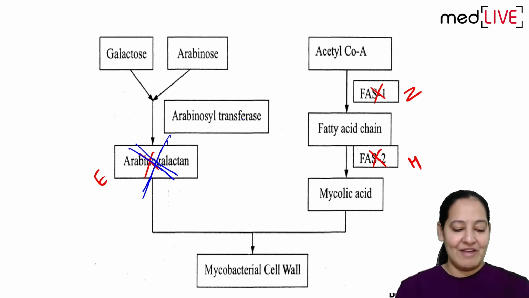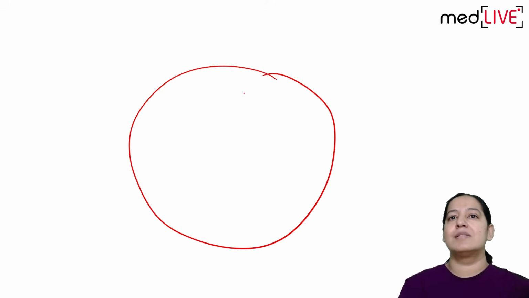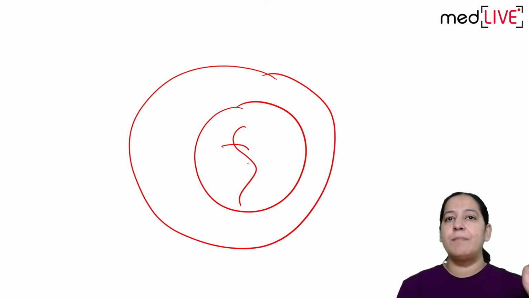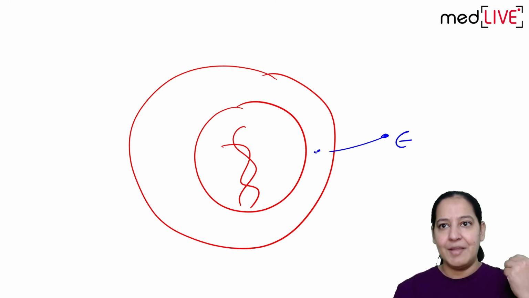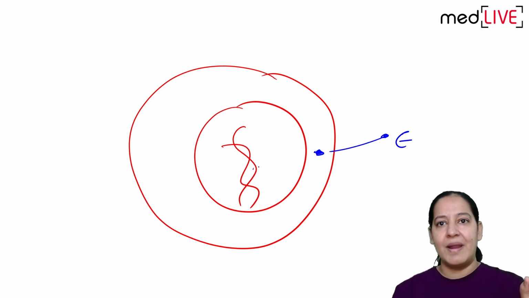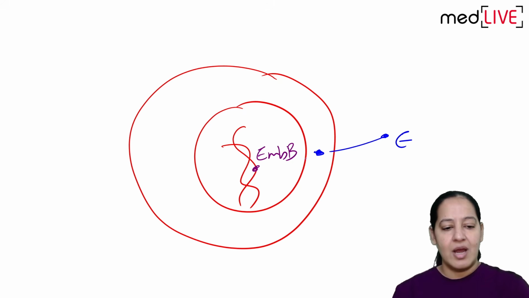So you know what I will draw. You already know it now. So this is the bacteria. This is the nucleus, this is the DNA of the bacteria. This is the ethambutol tablet I am taking by mouth. It is entering inside the bacteria. After entering, it is inhibiting a gene known as the EMBB gene. So this drug is inhibiting the EMB gene.